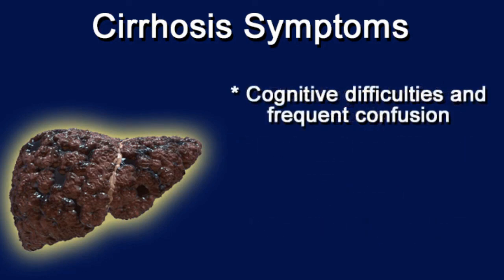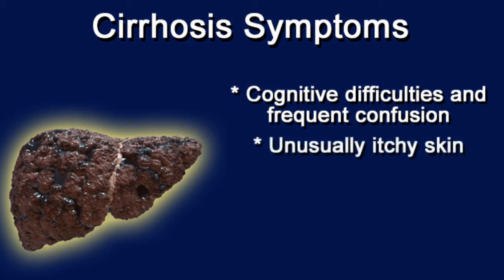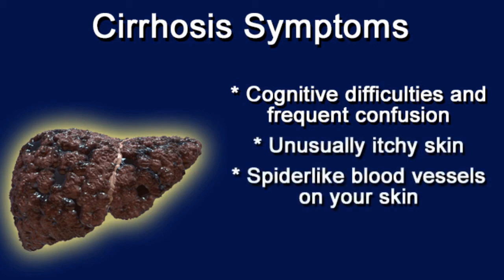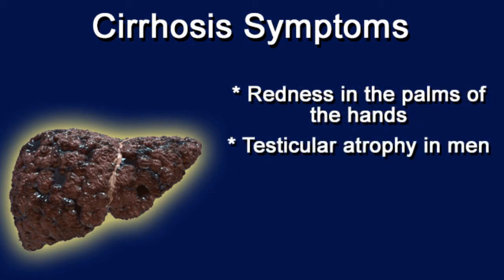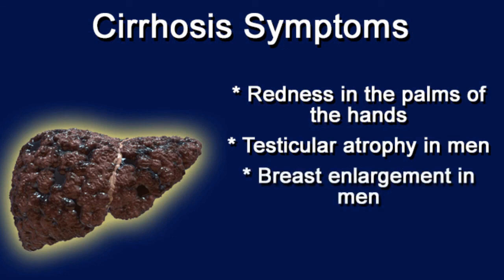Cognitive difficulties and frequent confusion, unusually itchy skin, spider-like blood vessels on your skin, redness in the palms of the hands, testicular atrophy in men, breast enlargement in men.